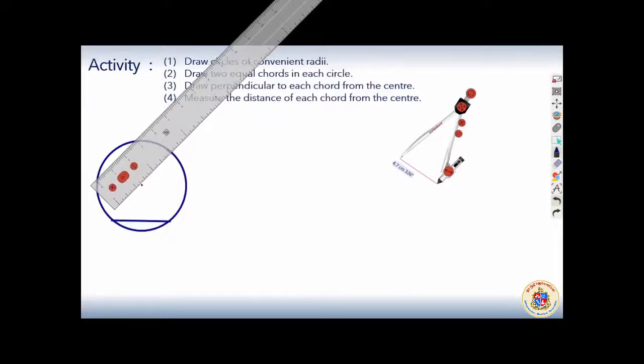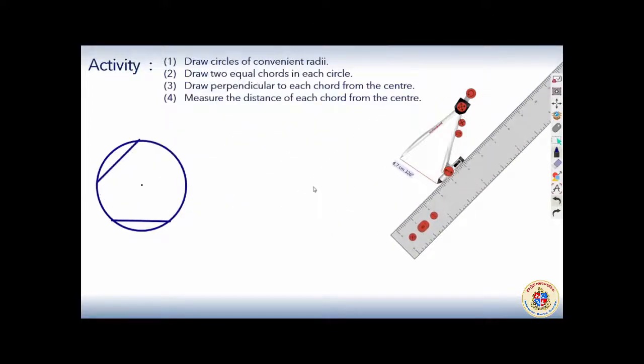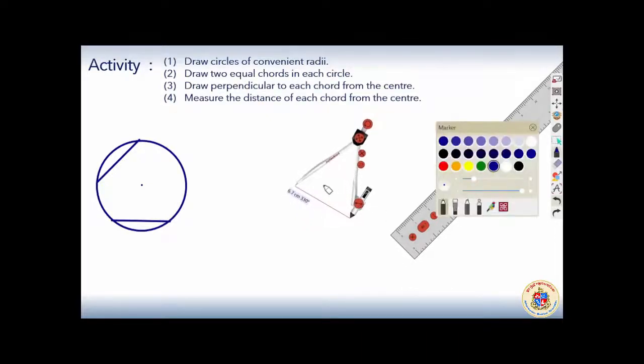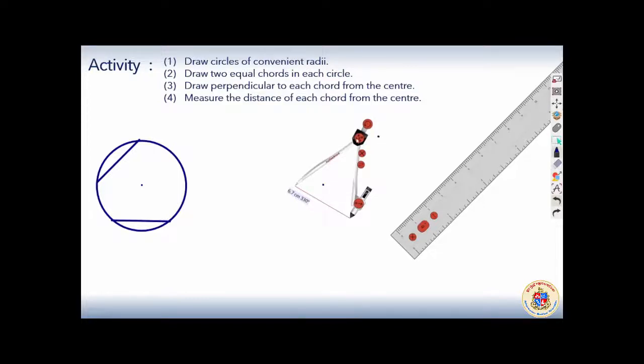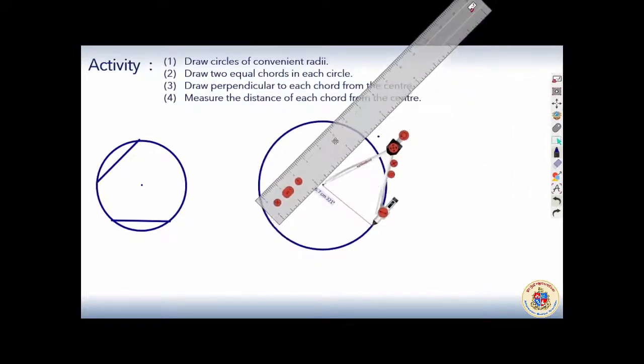Drawing perpendicular is a time taking job. You know how to draw perpendicular from the previous incident, so I will be drawing this time shortcut. So one circle, 2 equal chords inside. One more circle I am drawing with a little more radius. Take the circle, have a chord inside it.